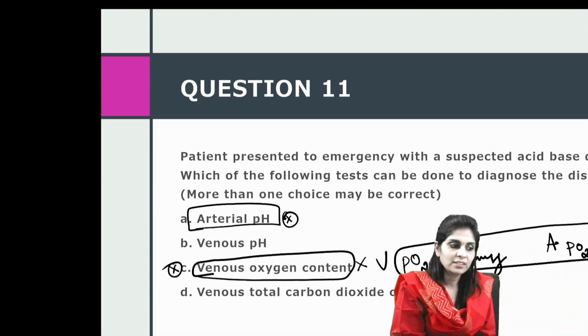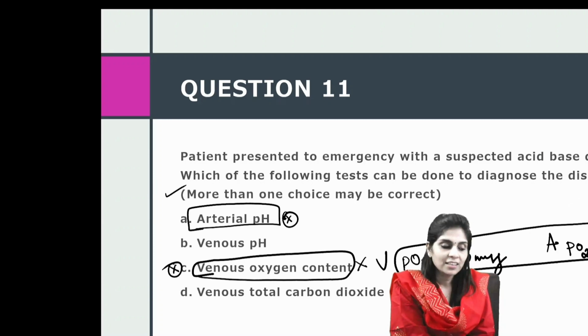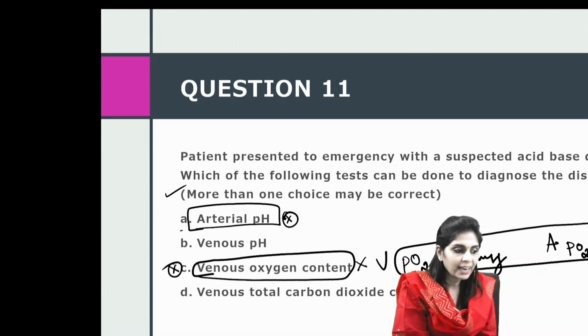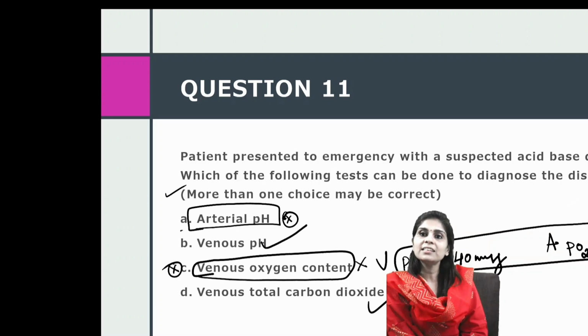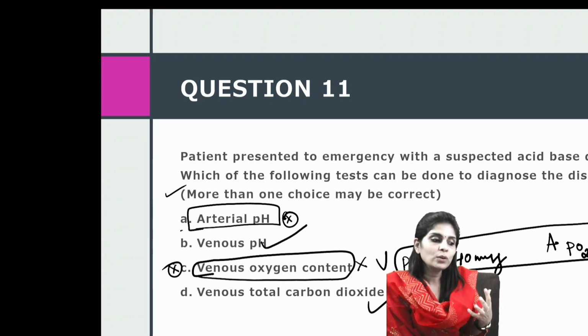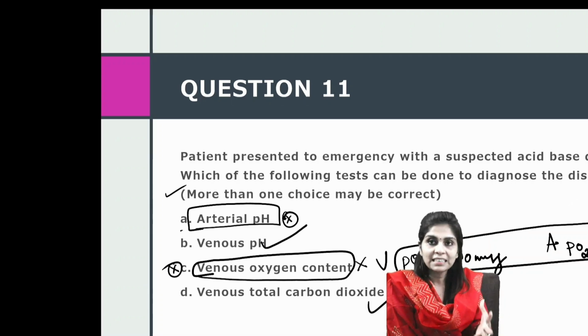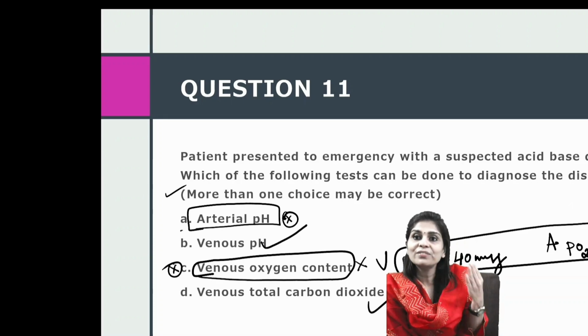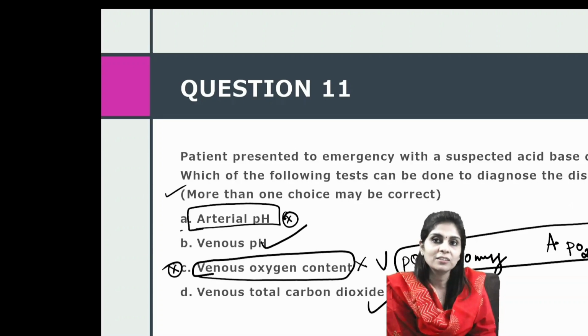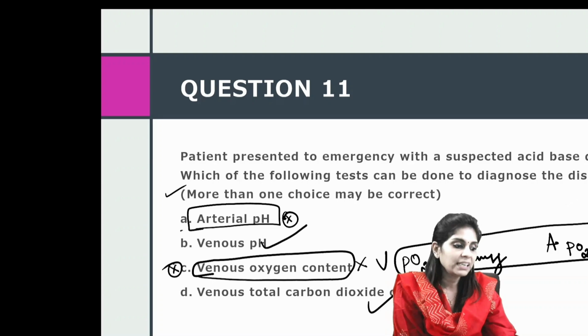cannot be used. And because they have specified that more than one choice may be correct, I would choose B and D, because just by looking at a venous blood sample's pH and just by looking at venous total carbon dioxide content, I will be able to find out if there is any acid-base disorder. So the answer for this question is B and D.